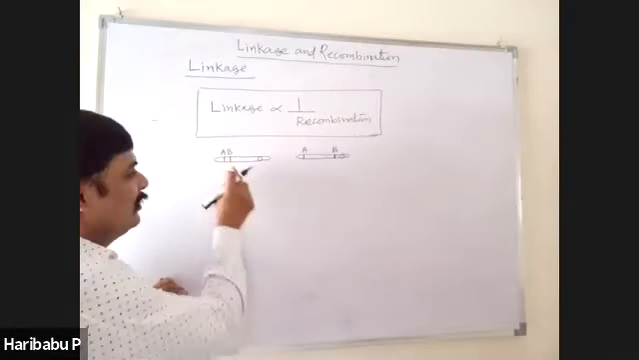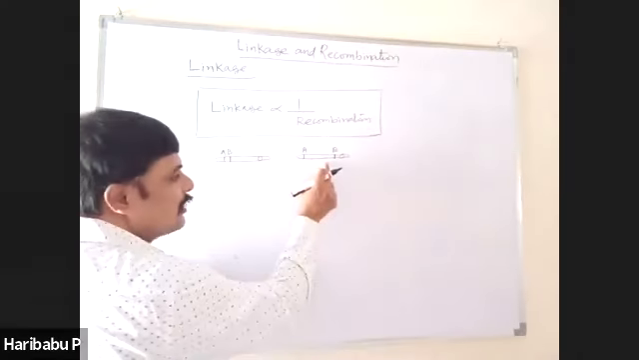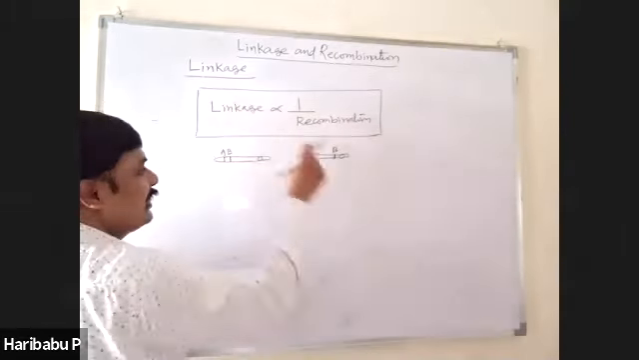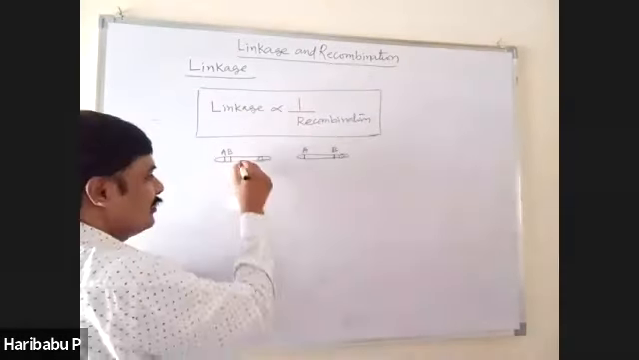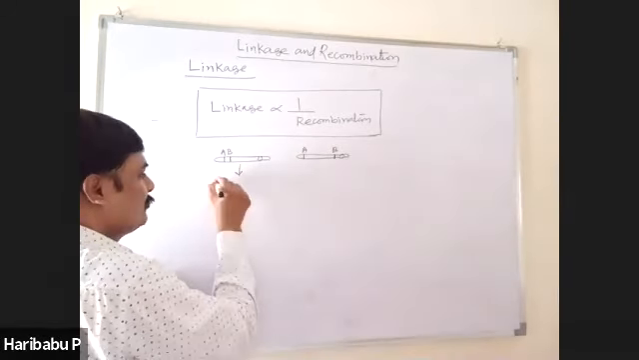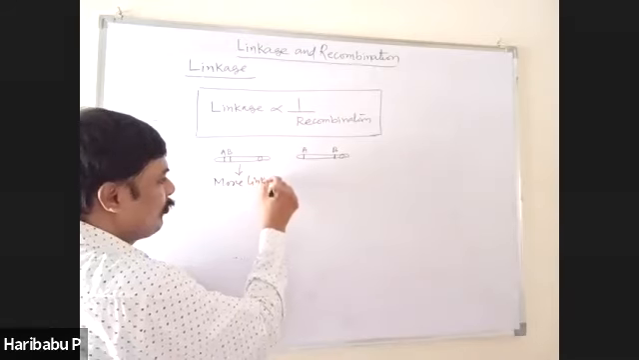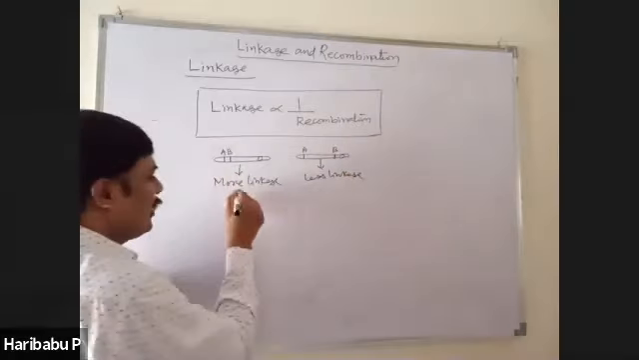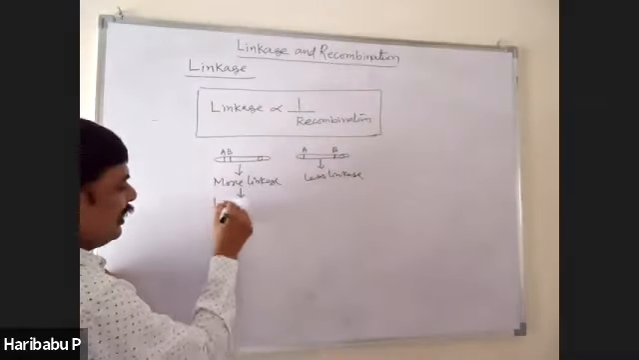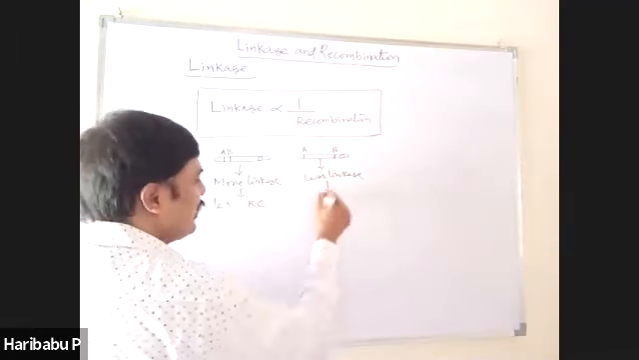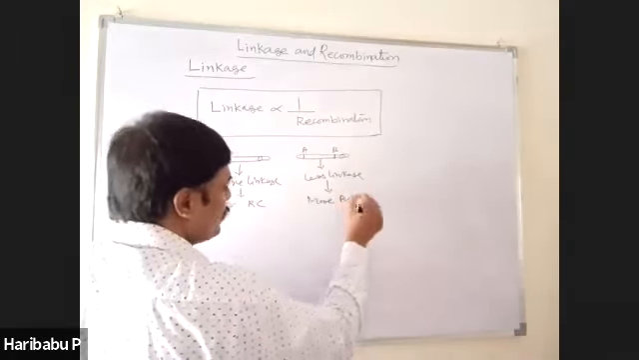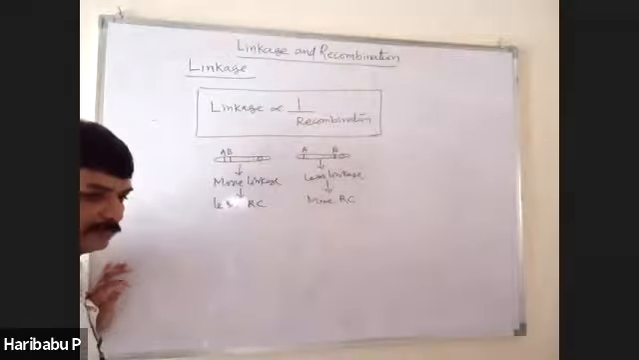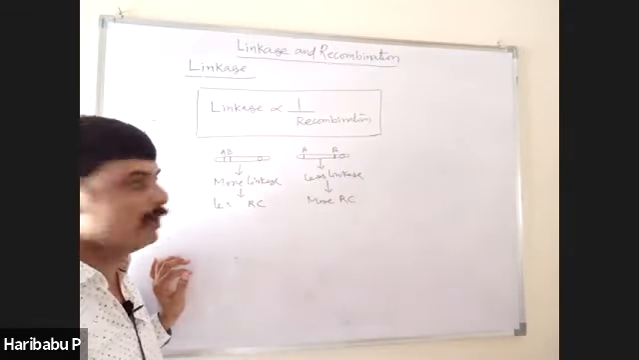Why? Here linkage is more, here linkage is less. More linkage, less recombination. Less linkage, more recombination. More linkage means less recombinations. Less linkage means more recombination. Therefore, linkage and recombinations are opposite.